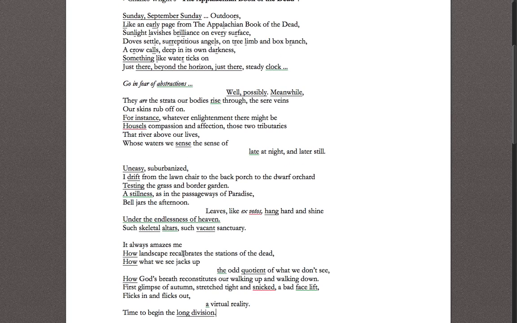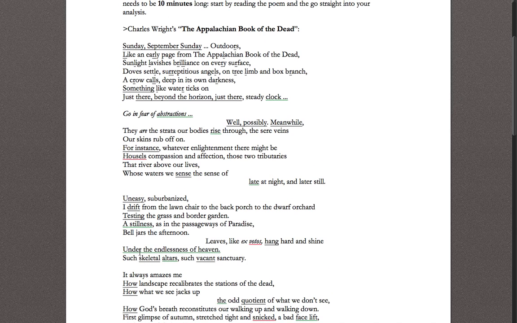So I want to look at the other stanzas leading up to this last one and identify a number of the technical skills that poets use to make meaning at any given place in this poem, and how an understanding of all of them working together leads me towards this message. So I'm going to start with the first stanza, of course. And this first stanza is going to represent this idea of comfort and order.